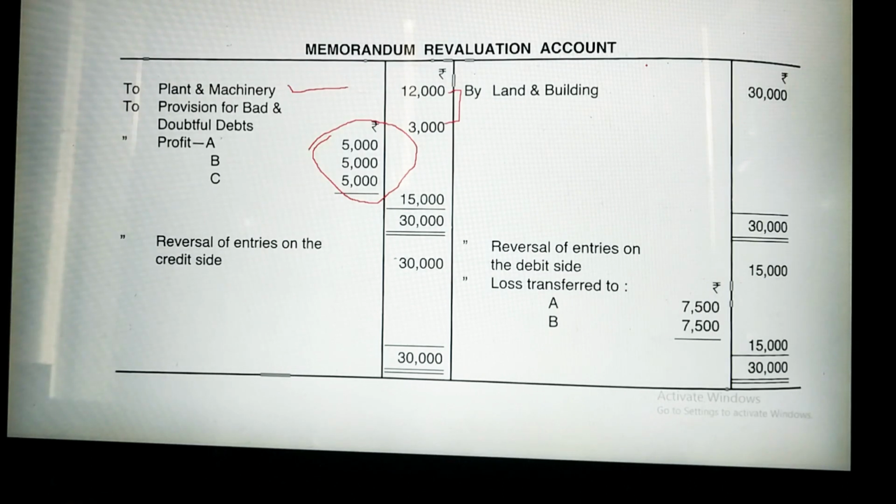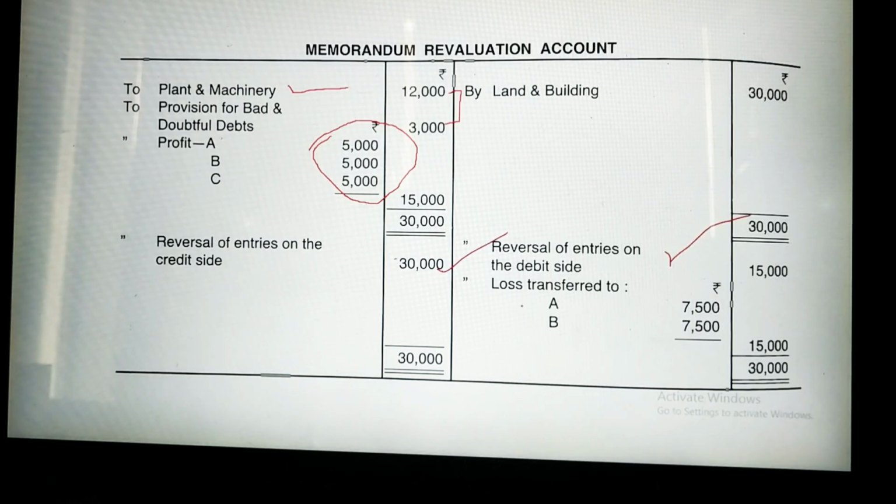Now see, you can check here that I have written reverse of entries on debit side, means you have to reverse 15,000, 12 plus 3. You can also reverse this entry separately, or if you want to reverse the entry completely, means both the entries, you add up and reverse them: on the debit side 15,000 is given, and for the credit side 30,000 is given. So I have reversed it.